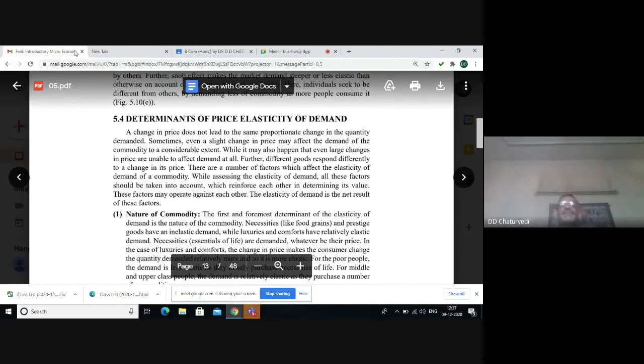Now let us discuss some factors that affect the price elasticity of demand. The first factor is nature of commodity. When the commodity is essential, necessities of life, elasticity of demand is very low. That means for basic necessities of life, like food grains, consumer is not much concerned about increases in the price of the commodity. That means there will not be much change in the demand even with increase in the price.